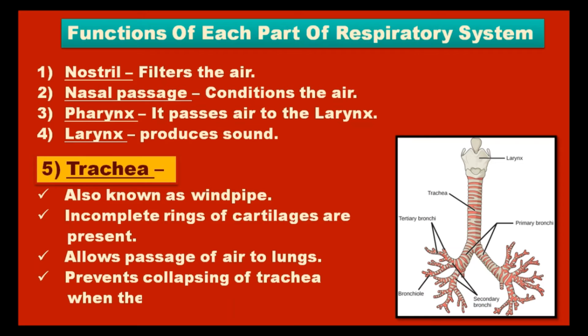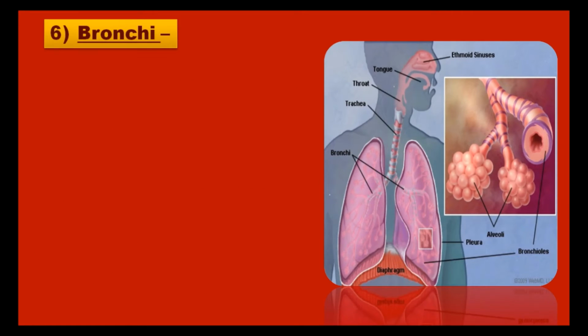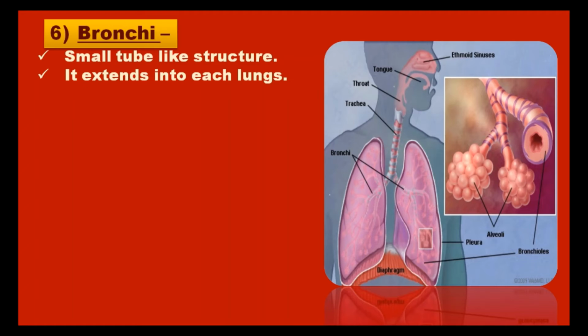Bronchi. The trachea divides into two smaller tubes called bronchi. After entering the thoracic cavity, each further extends into each lung.